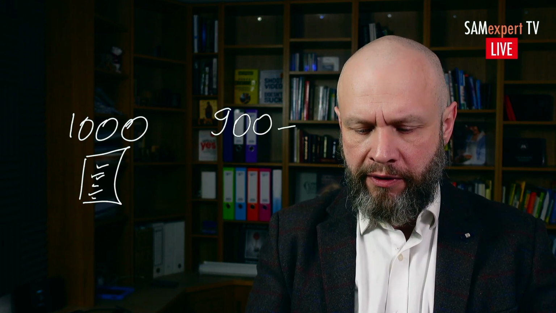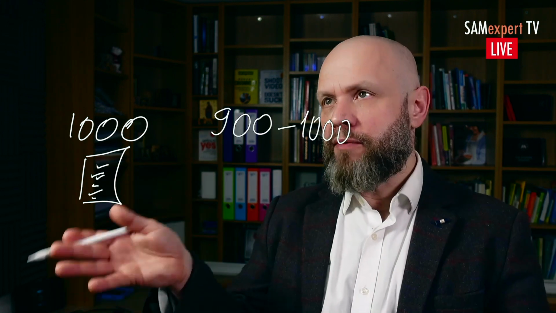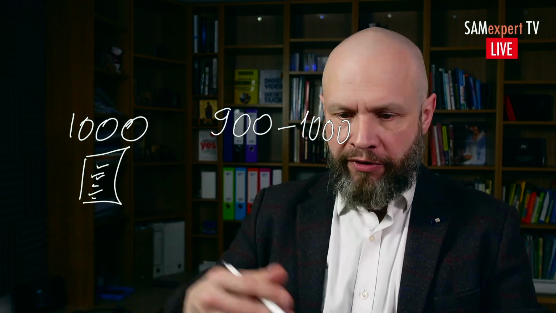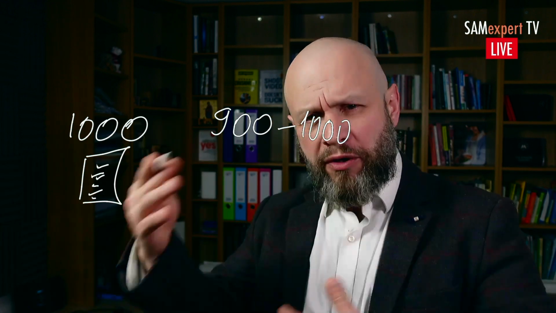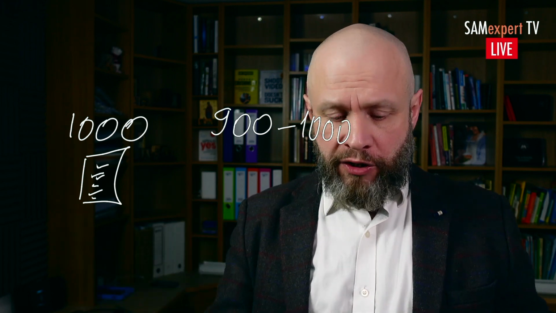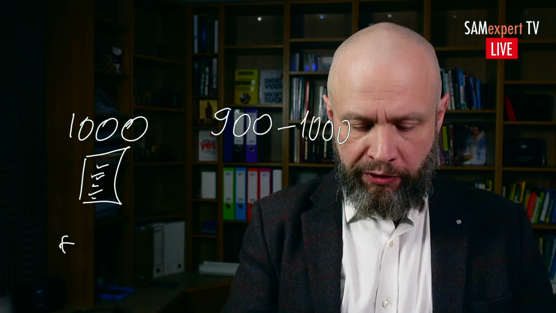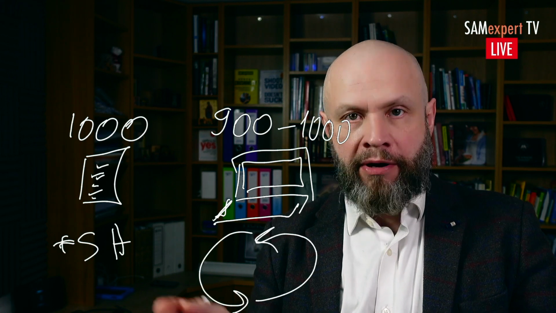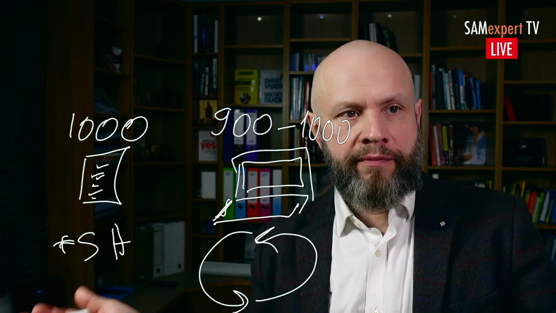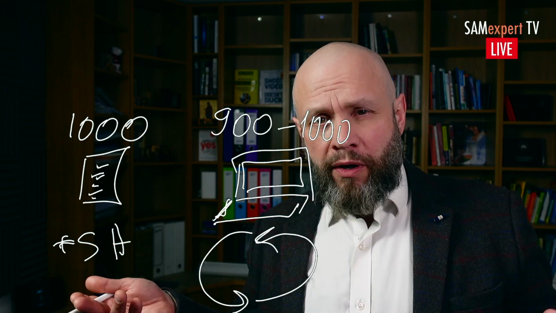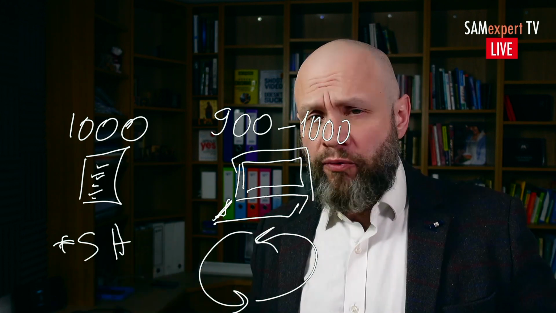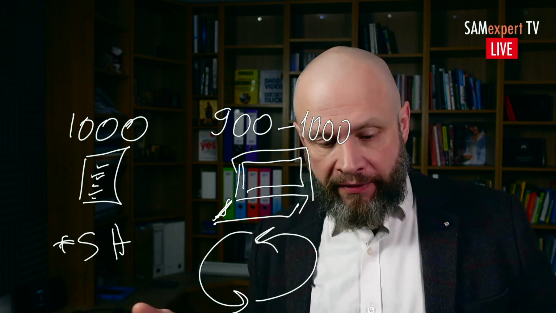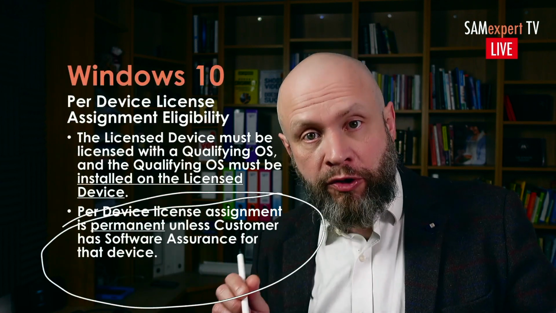Wonderful. If you say have 1,000 licenses and you have a rolling number of computers between 900 and 1,000 that you buy, they break, you sell them, you give them away as gifts, give them to charity, normal turnaround of hardware. As long as these licenses are covered with software assurance, these computers, you can buy them, sell them, upgrade them, change them. Licenses are there in the pool. If the device breaks, you can reassign it immediately. There are some certain reassignment rules. You may reassign them.